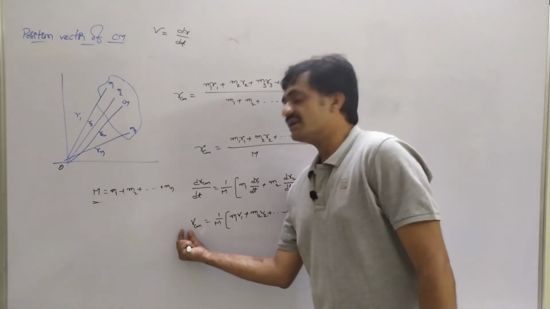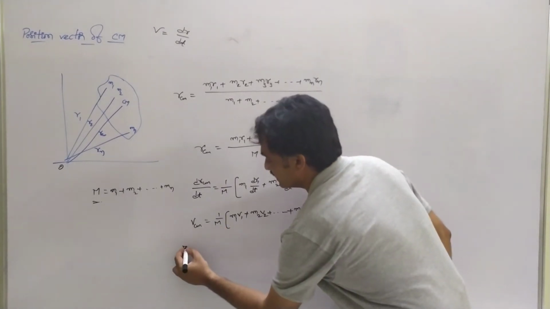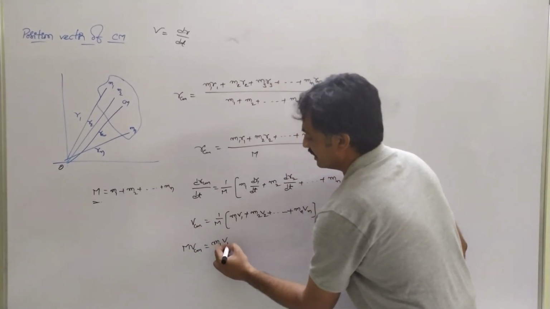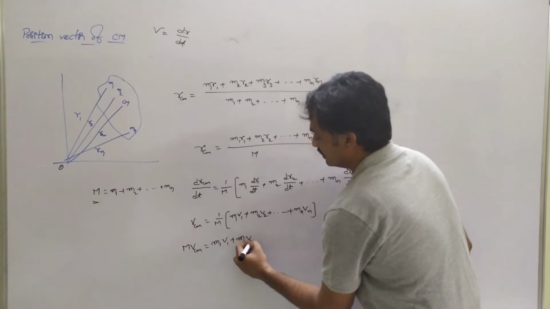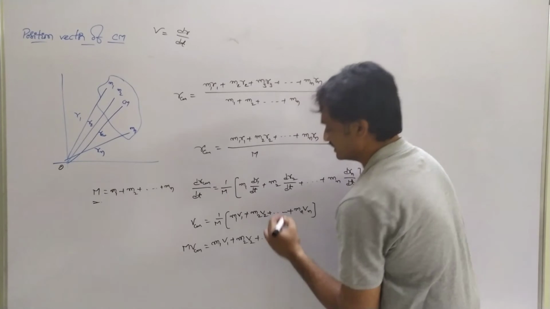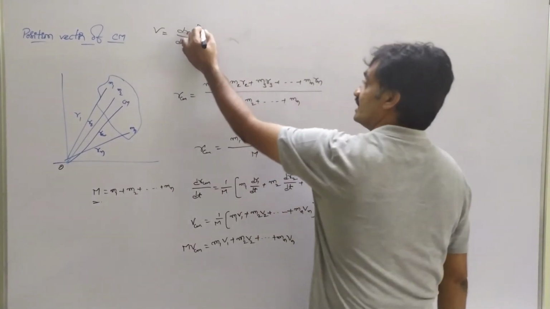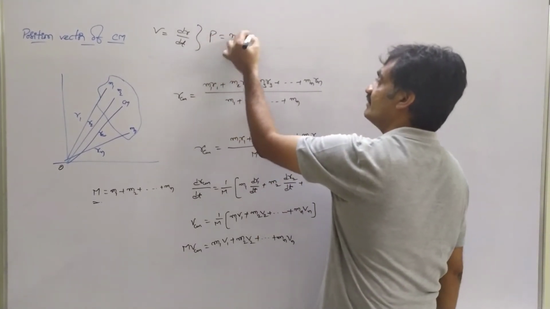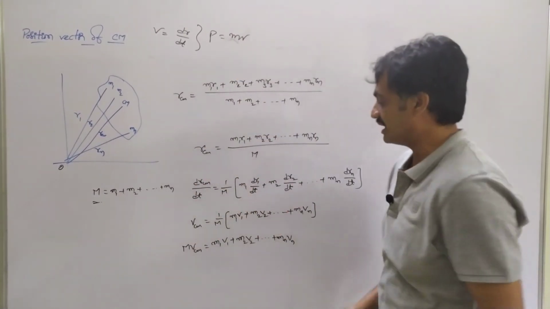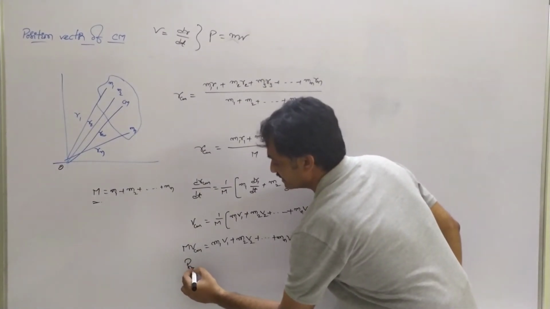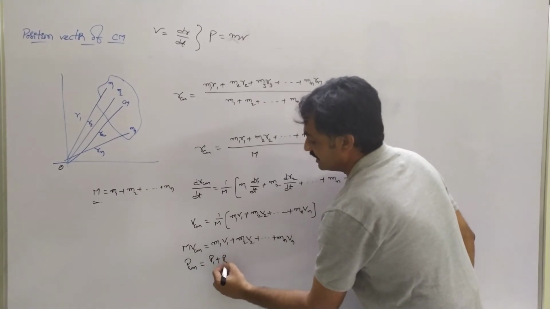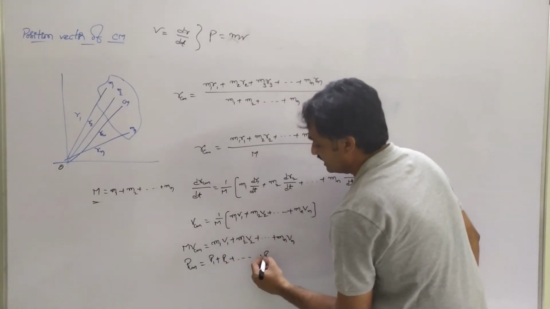If you bring this capital M to this side, then we can represent it as M vcm equals m1 v1 plus m2 v2 plus and so on, mn vn, where we know that momentum p equals mv. So in place of M vcm, we can represent the momentum of the center of mass. Then pcm equals p1 plus p2 and so on, plus pn.